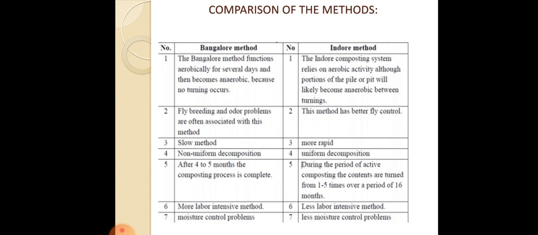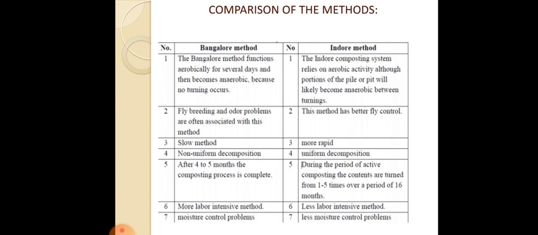In the Bangalore method, after 4 to 5 months, the composting process is complete, whereas in the indoor method, during the period of active composting, the contents are turned from 1 to 5 times over a period of 16 months. In the Bangalore method, more intensive labor is required, whereas in the indoor method, less labor is required.